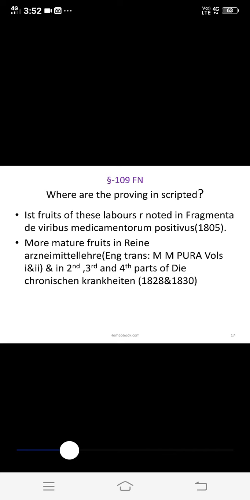Under footnote 109, it is regarding the scope of homeopathy and some demerits of allopathy, and they gave the sources from where it is scripted, that is the Fragmenta de Viribus and the fruits in the Reine Arzneimittellehre. So these are the sources of the scripts of drug proving included under footnote 109. You have to remember what is given in that footnote.